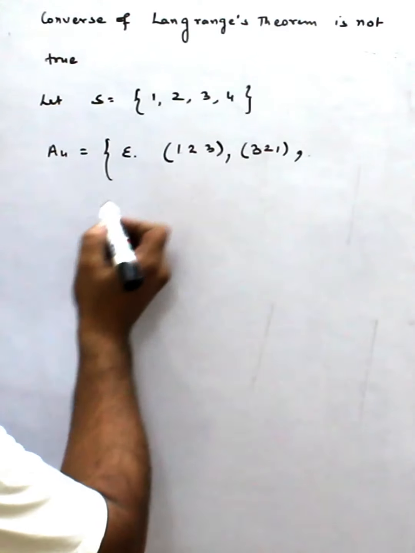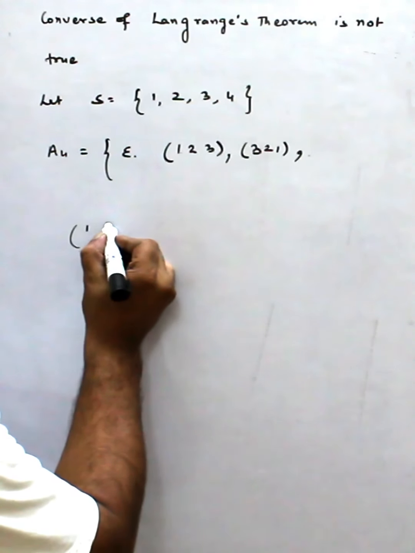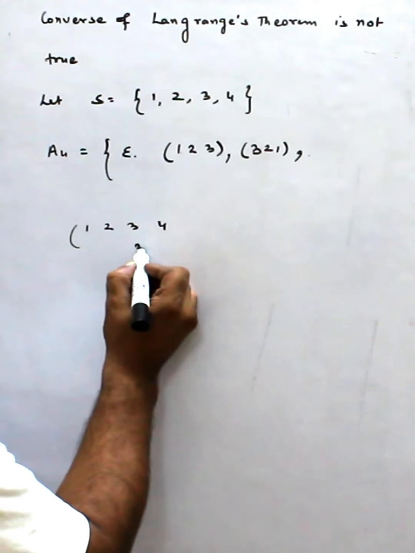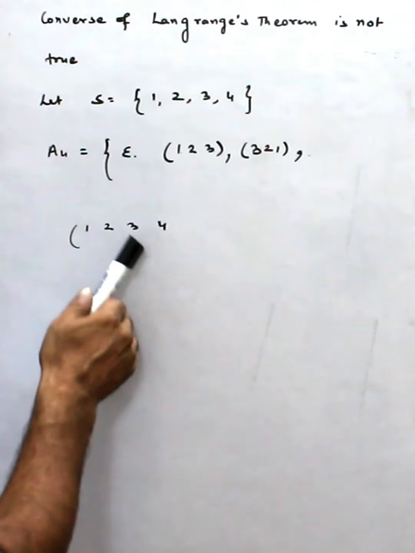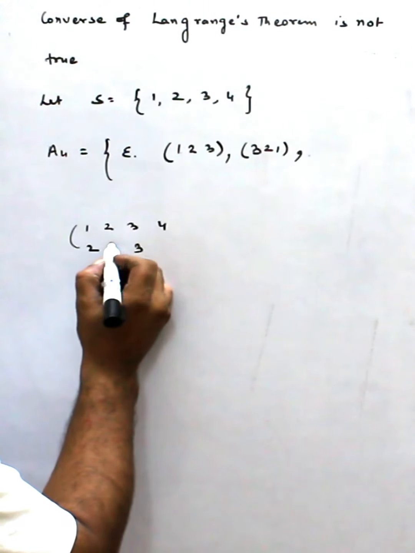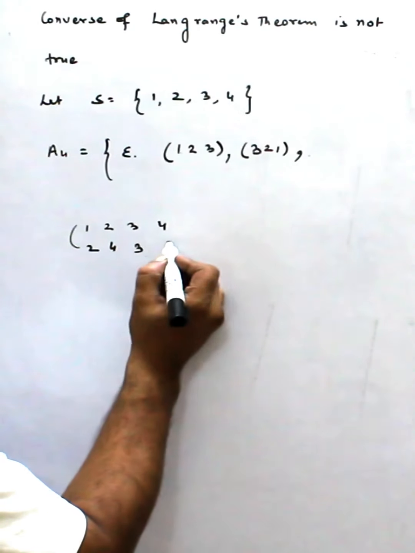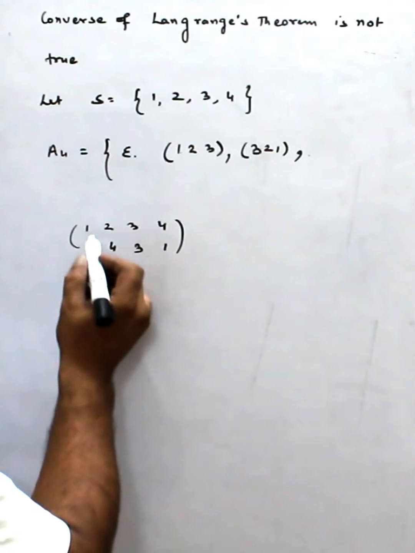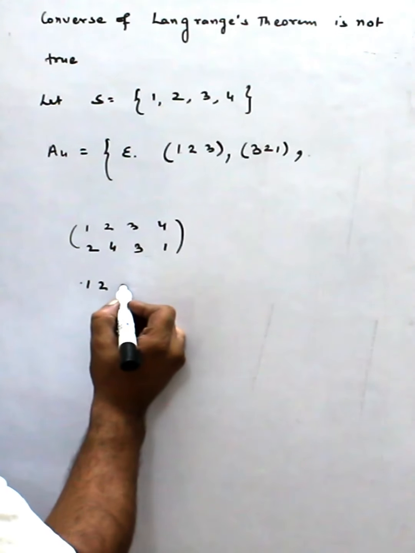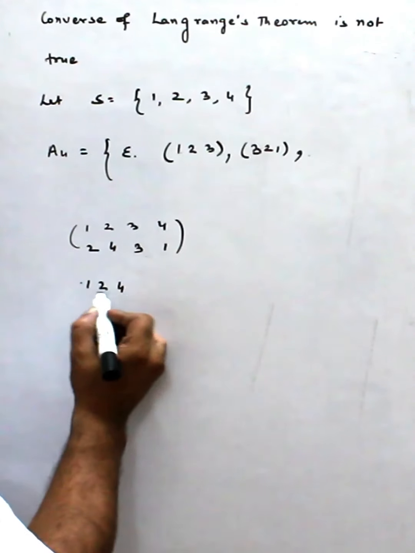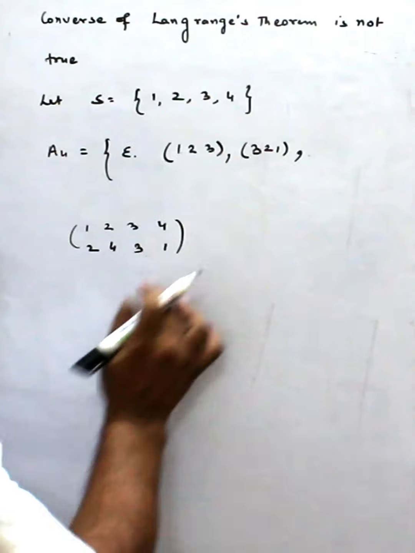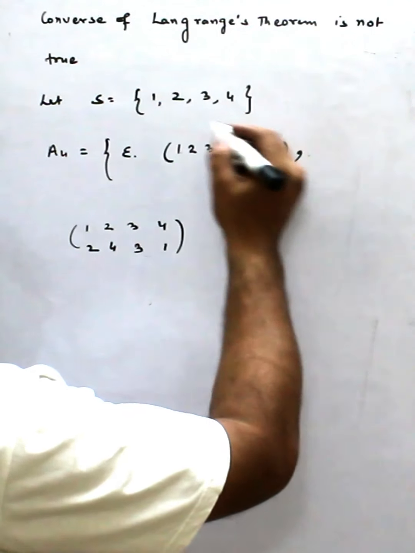Fixed means the image of 3 I keep the same. Now I make it 2, 4, 1. I can write this in cycle form: 1 goes to 2, 2 goes to 4, and 4 comes back to 1. Right?